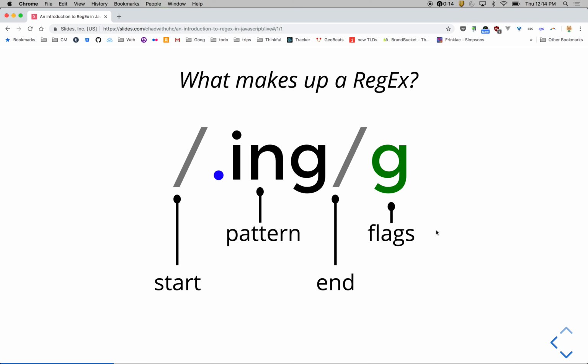And finally, we have flags on the end. Flags are kind of like arguments to pass to it. In this case, we're using G, which means global, meaning I want to find all matches within here. The other one I use a lot is I for case insensitive. There are a few more, but those are the ones I use the most. Another one is multi-line, in case you're searching across multiple lines. But again, I'm usually just searching on a smaller string.